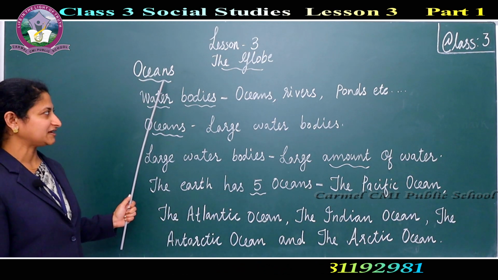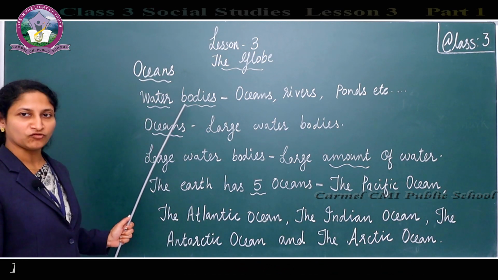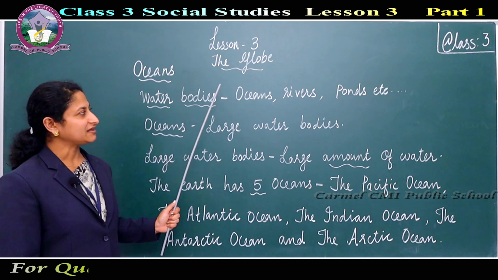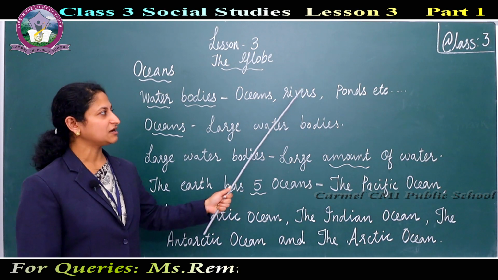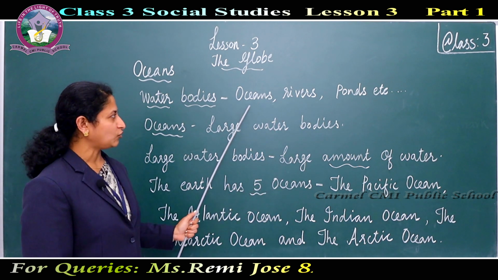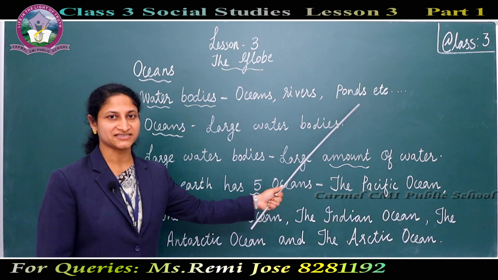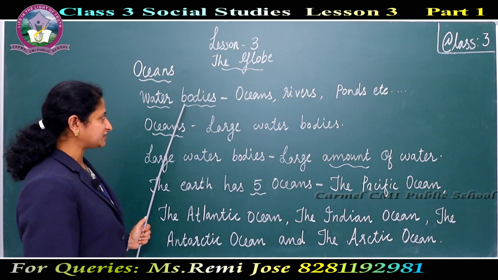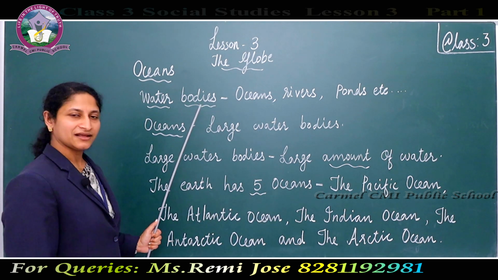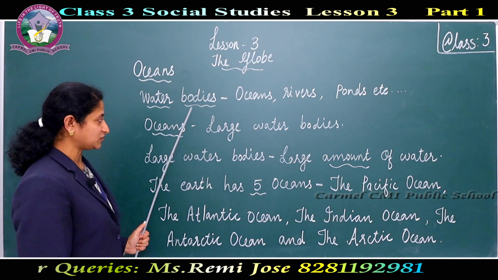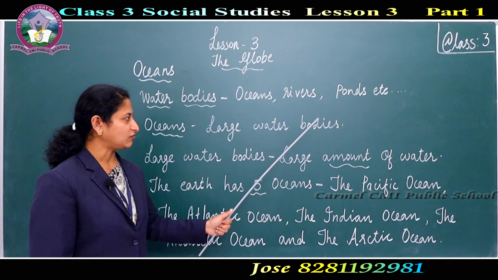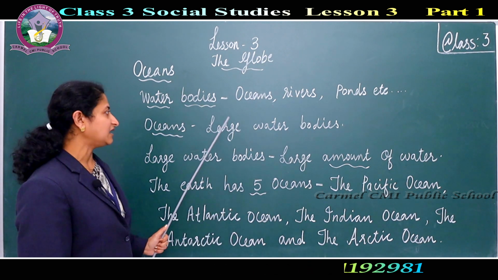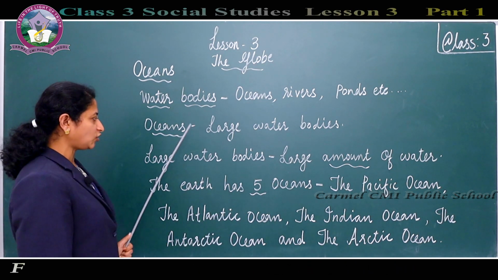Oceans. Then we have studied about water bodies. The examples for water bodies are oceans, rivers, ponds, etc. Then let's see what oceans are. Oceans are the large water bodies on the earth. The earth has large water bodies, that is, oceans.